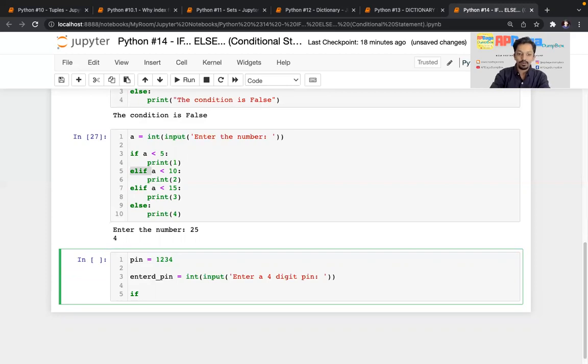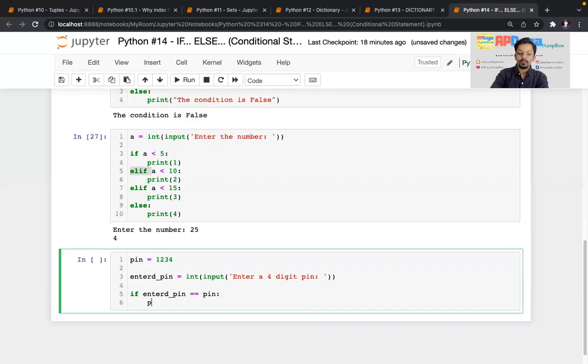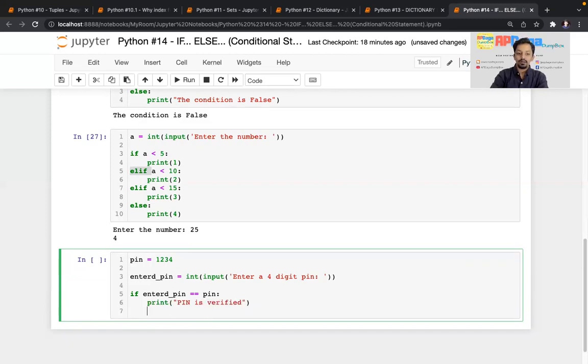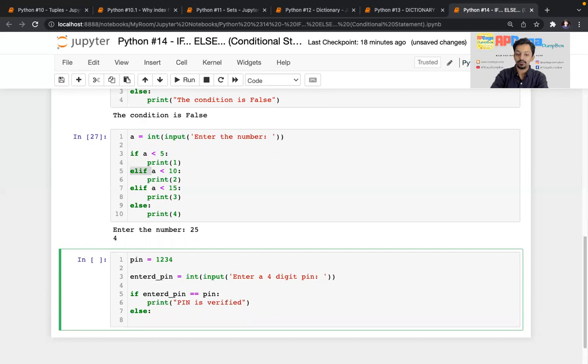So if I write if entered pin is equal to pin, then colon, print pin is verified, else, again colon, you have to write colon after else as well. Okay, print wrong pin entered.